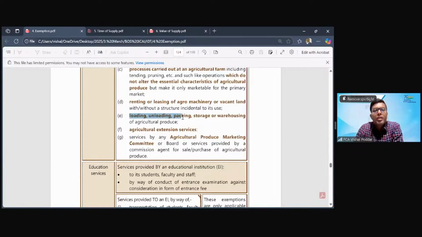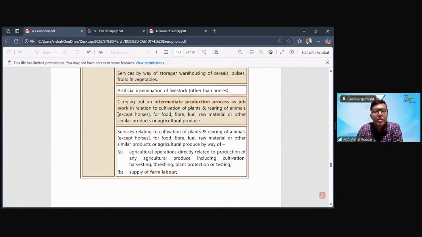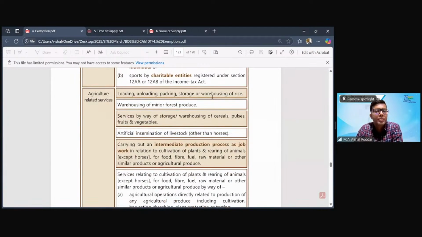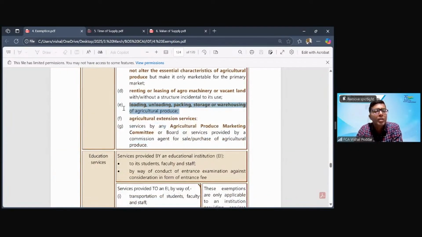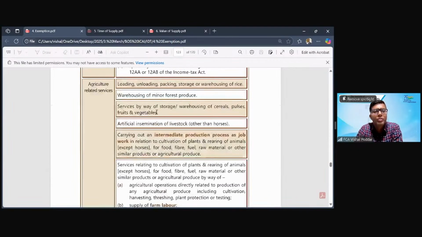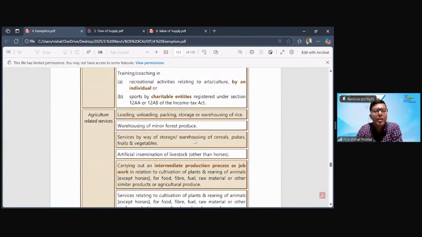Loading, unloading, packing, storage, warehousing. This was already covered above. Now they are saying of agricultural produce. What is the difference? When this same entry was covered here for rice, even cereal storage, etc., was covered. And now you are making a generic entry for agricultural produce. The question was why you require a special entry here and here. This is already covered below. What was the need to have a separate specific entry? The answer is, pay attention.